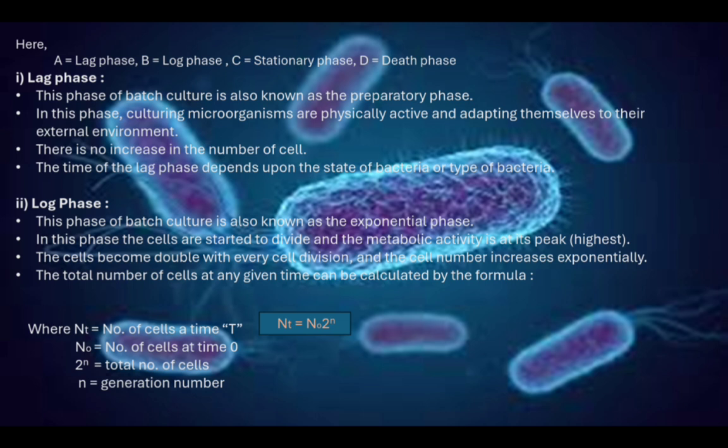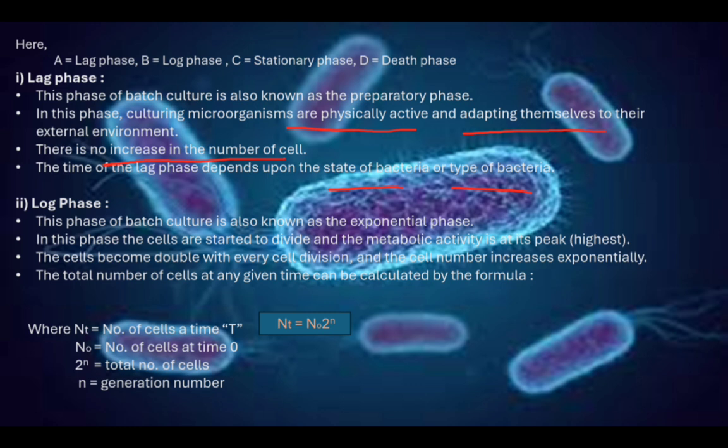What is lag phase? In this phase, the bacteria become physiologically active and adapt to the external environment. Before dividing, the microbes first adapt to the external environment. There is no increase in the number of cells, only they are physiologically active and adapt to the environment. The time of lag phase depends on the state or type of bacteria. State means young or adult, old.